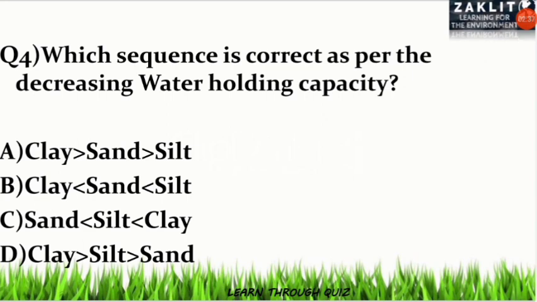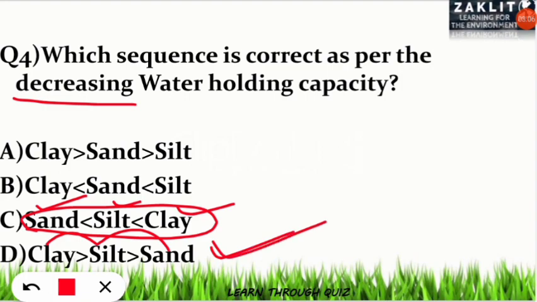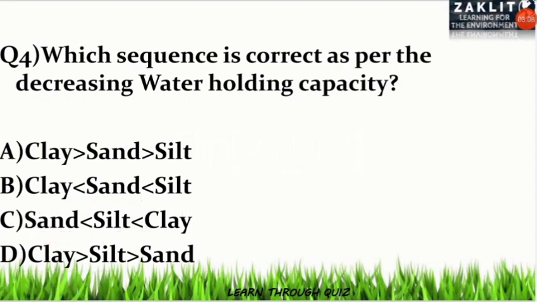The fourth question was asking the correct sequence as per the decreasing water holding capacity of different kinds of soil. And here the option which will be correct for the question will be option number D. Yes, clay is having the highest water holding capacity, followed by silt and sand, so it is decreasing order. But this sequence is also correct, that increasing order of water holding capacity is sand, silt and then clay. But as here it was asking decreasing, so option number D will be the correct option. Let's move to the next question.